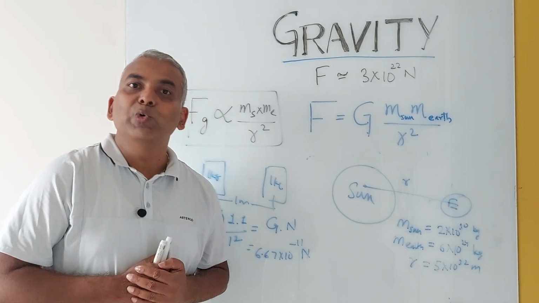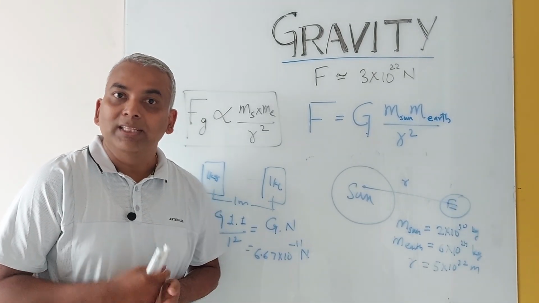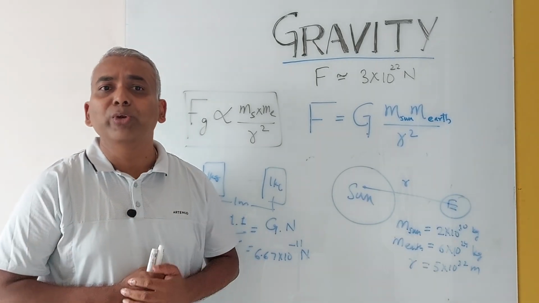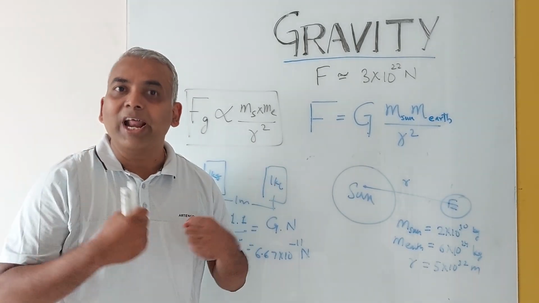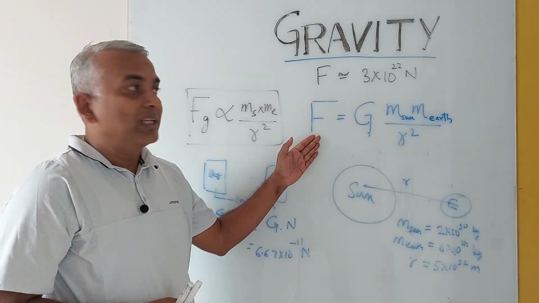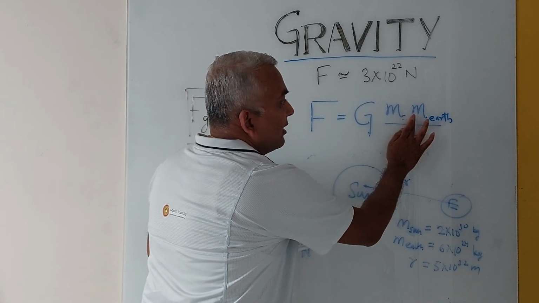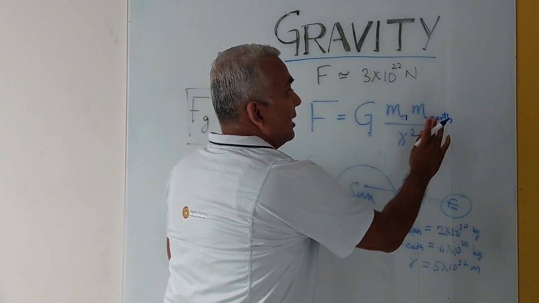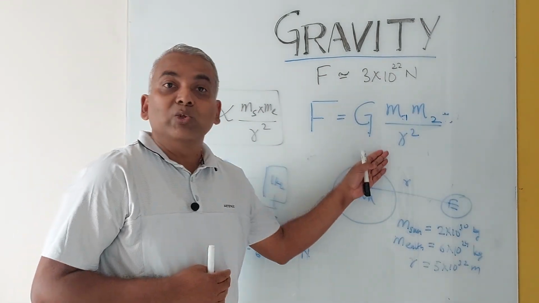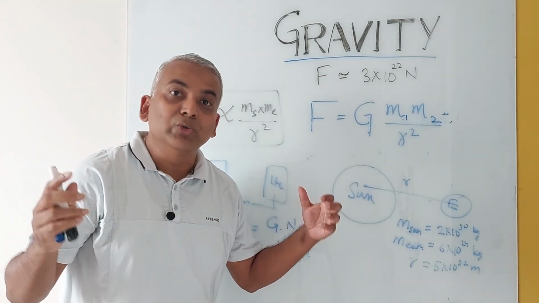With this, we come to the end of this video. Hope this video gave you an understanding that between any two objects in the universe, there exists a force of attraction. This force of attraction is given by the equation G m1 m2 divided by r square, where m1 is the mass of the first object, m2 is the mass of the second object, and r is the distance between the two objects.